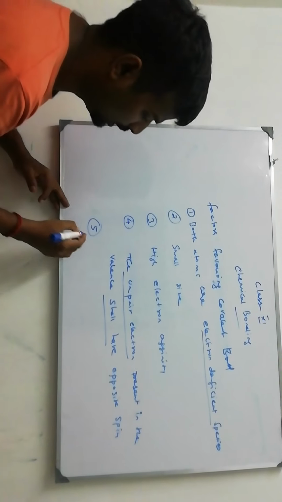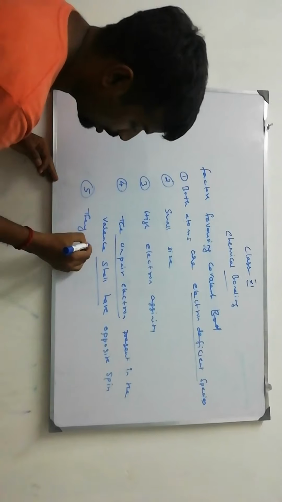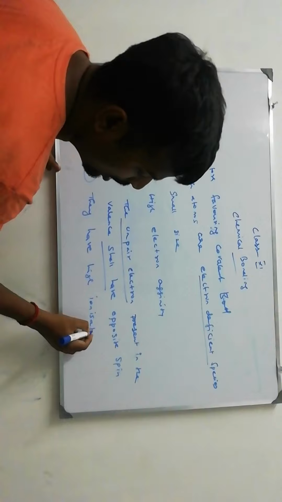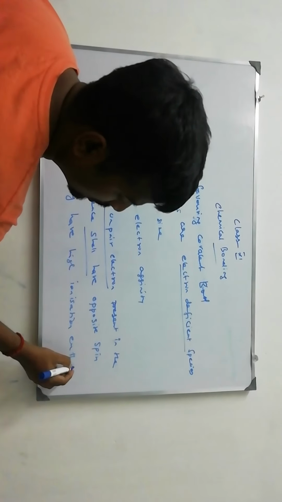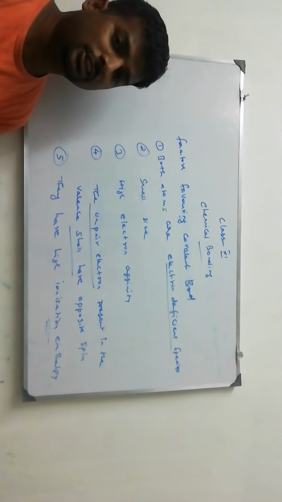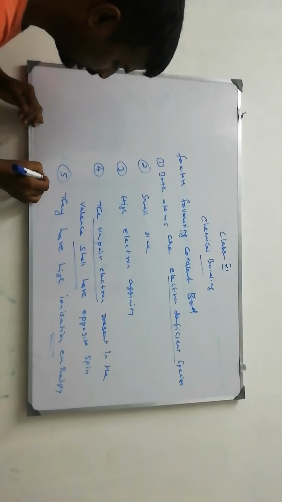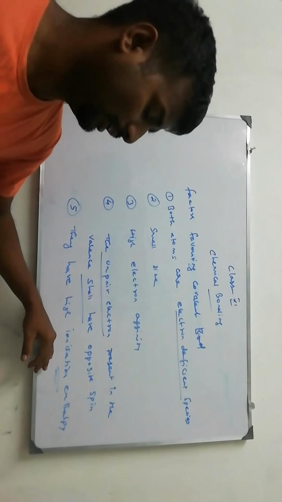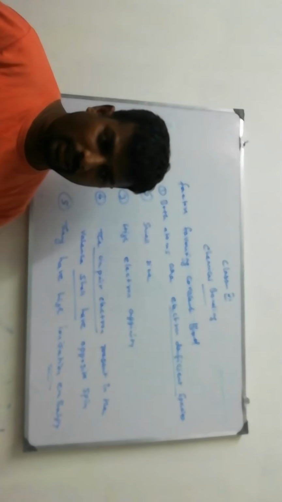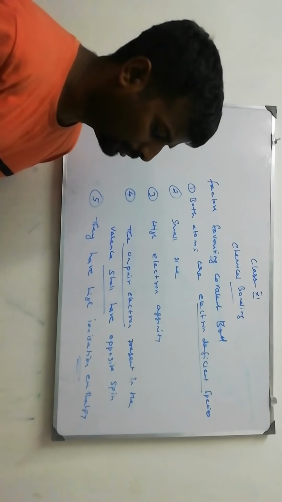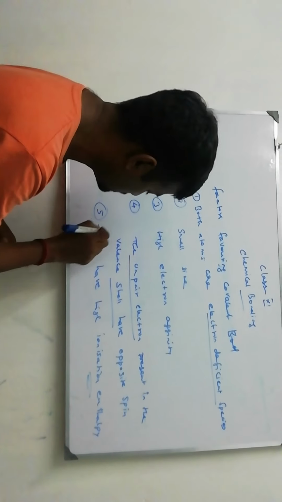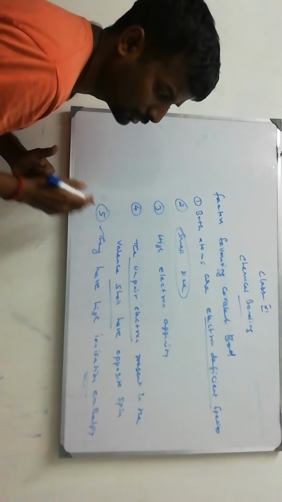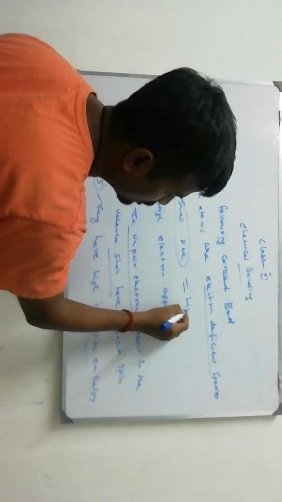Next, the fifth one is high ionization enthalpy. Both atoms have high ionization enthalpy, because they are electron deficient species with high electronegativity and electron affinity. Meaning, if you take one electron from the outermost shell of the atom, it is very difficult. High energy is needed because of high effective nuclear charge. Atoms are small, so high effective nuclear charge.